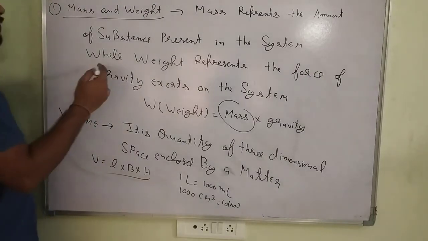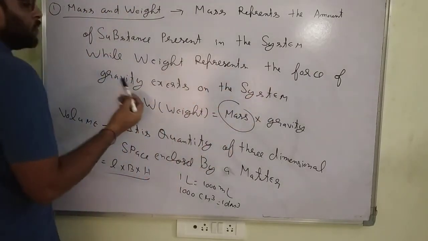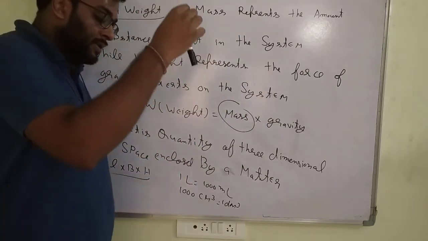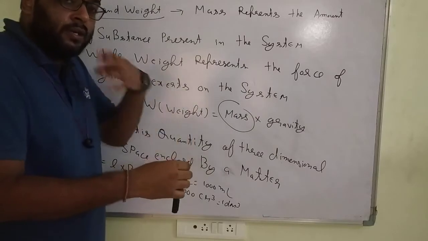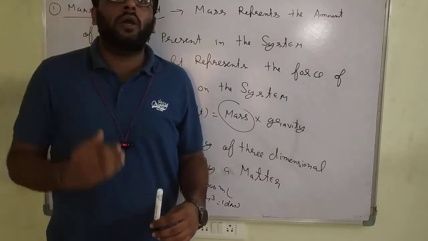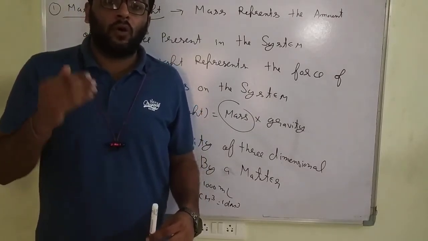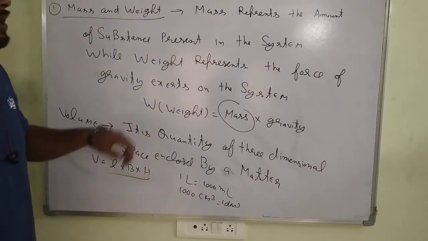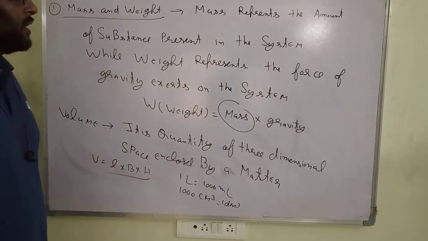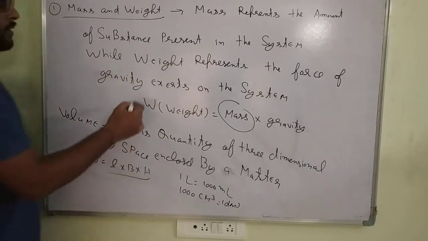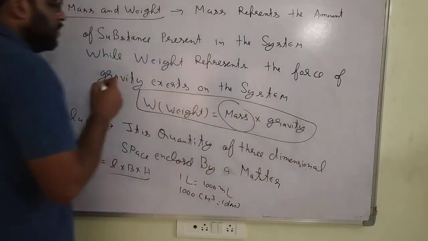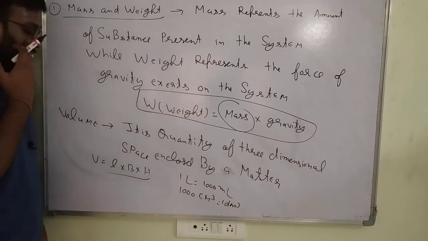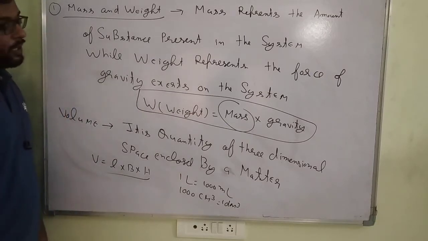What is weight? Weight represents the force of gravity exerted on the system. This is the system. There is a gravity force attracting it, due to which it always goes downwards. It always goes downwards, so it is called gravity, and it is called weight. So what is mass and what is weight? Are you getting my point? You have most probably already known this in lower classes, the weight and mass, the gravity constant. Okay, here I hope you are ready up to this point.